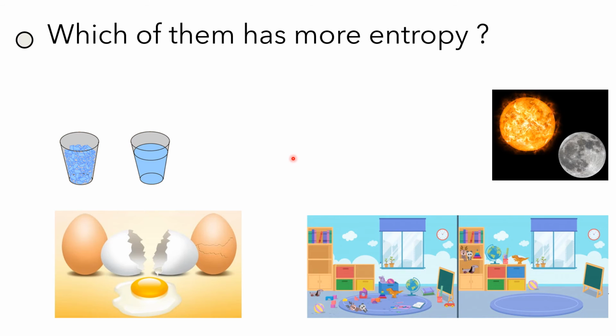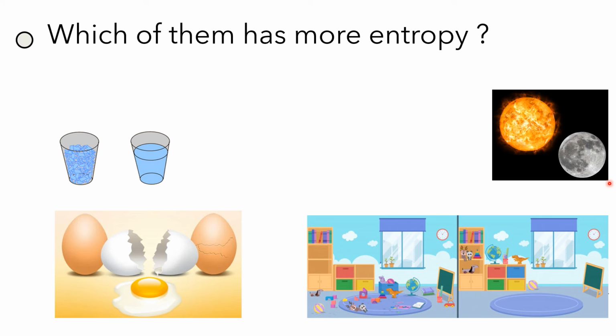So in this slide, we will be discussing which of them will have more entropy out of the given pairs. In this first example, we have ice chiplets and water molecules. Now it might look as if these ice chiplets are very randomly spaced and can occupy more configuration states, but we don't realize that all the molecules in water can occupy more states, more configurations, and they are free to move. So hence we can say that water will have more entropy as it's highly disordered.